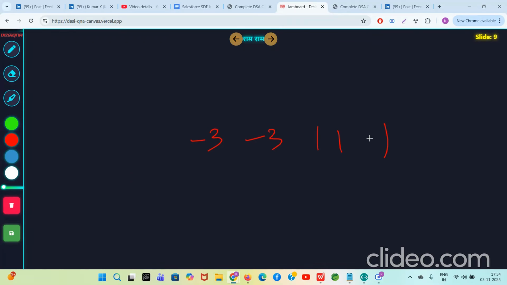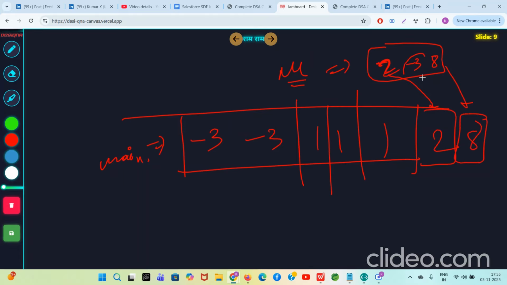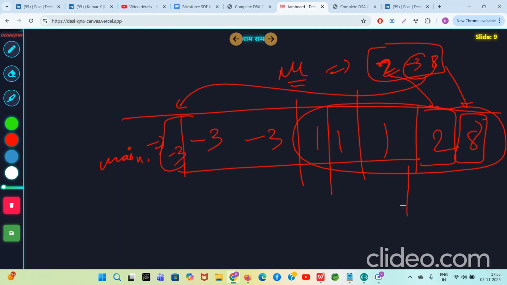Minus 3, 1, 1, 1, and let's say this is the main array. I call it main, but this is U. Let's say U is 2, minus 3, and this is, let's say, 8. So what you can do is put this element 2 at the end here and 8 here, and this negative element here. Now in this subarray, the maximum subarray sum is this one, which is even better than the previous one. 3 plus 2, 5 plus 8, 13.